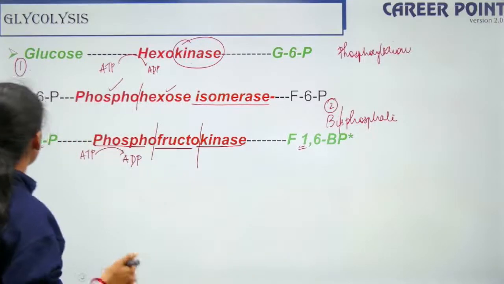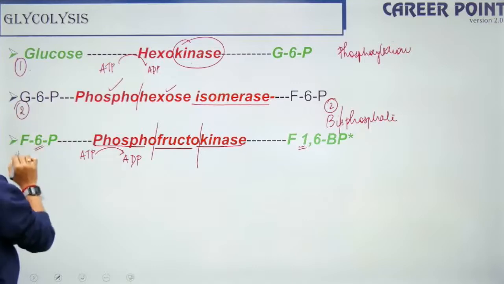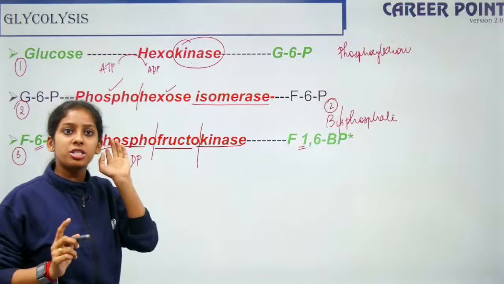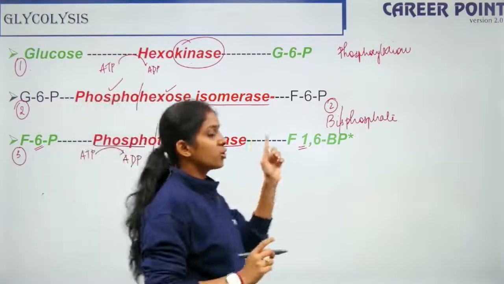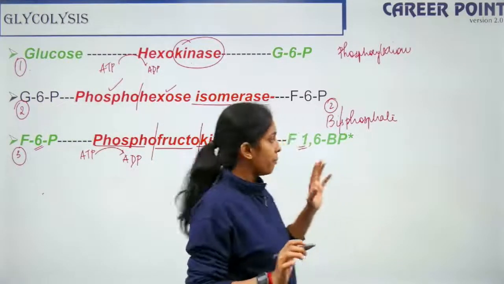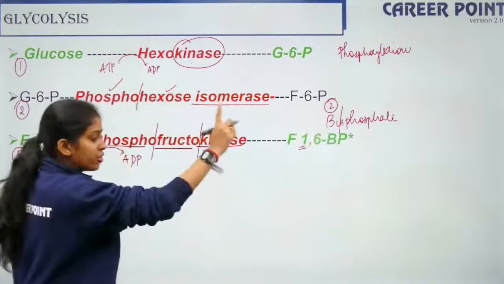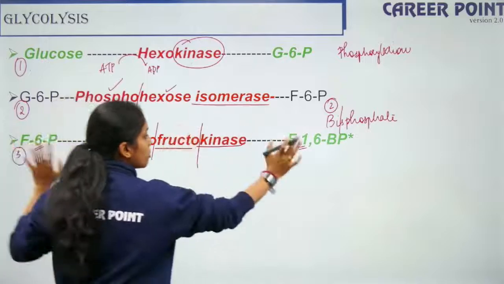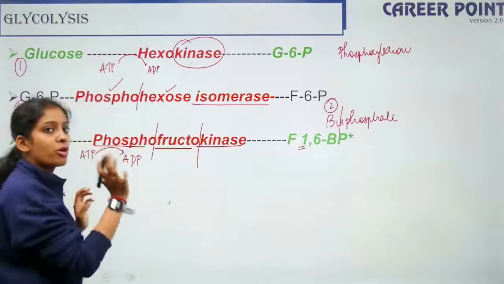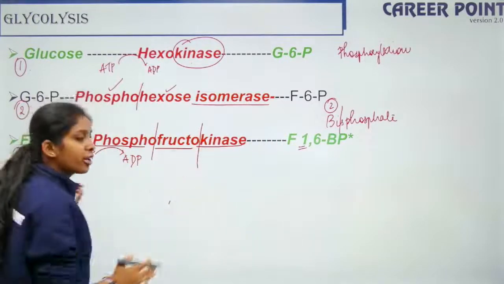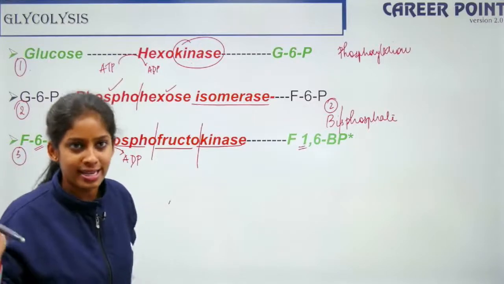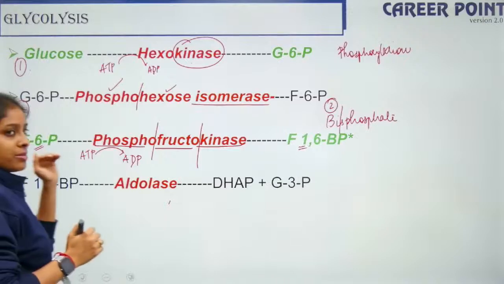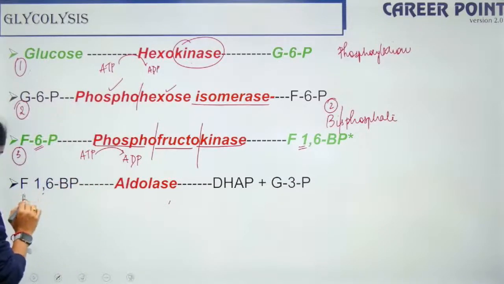Alright, so coming to step 3, this fructose 6-phosphate gets another phosphate group added at the first position also. So it is fructose 1,6-bisphosphate, right? Again, it's a phosphorylation reaction, so the enzyme should be kinase, but this is only fructose on both sides. Because they have a phosphate group, it is phosphofructokinase. Clear? Yes? Fine. So now comes the next step, that is step 4.